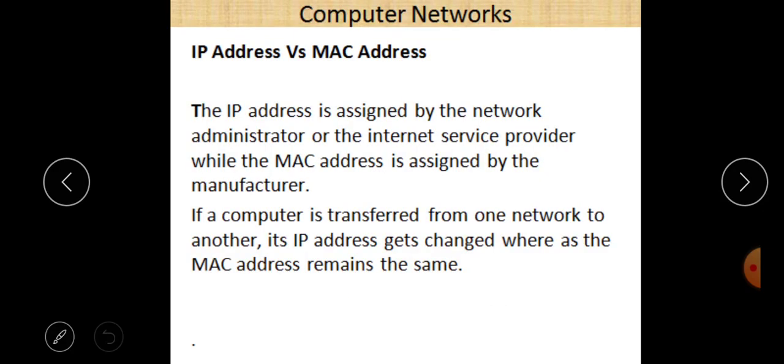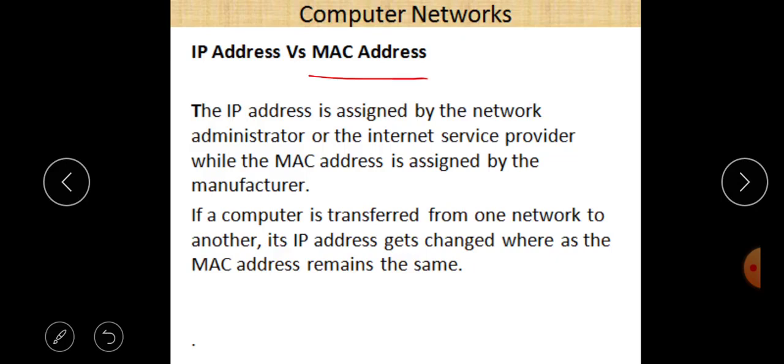Our next topic is IP address and MAC address. First of all, MAC address is known as Media Access Control Address, and it is a unique address. It is also a physical address, and this is the address marked on the NIC, Network Interface Card, and it is provided by the manufacturer of the NIC. So these are some important points regarding the MAC address.